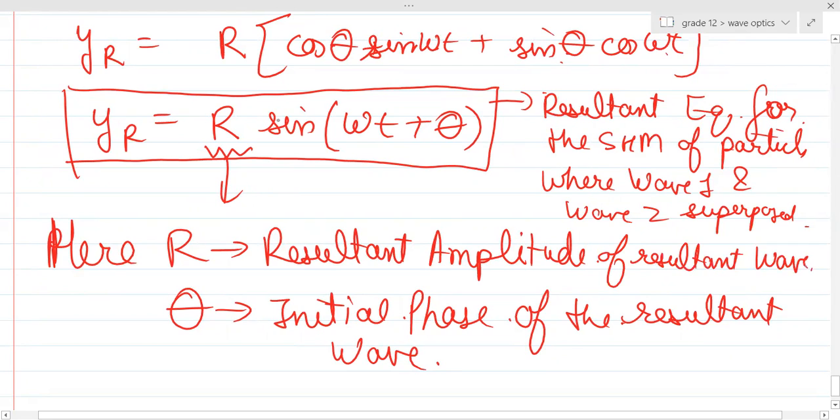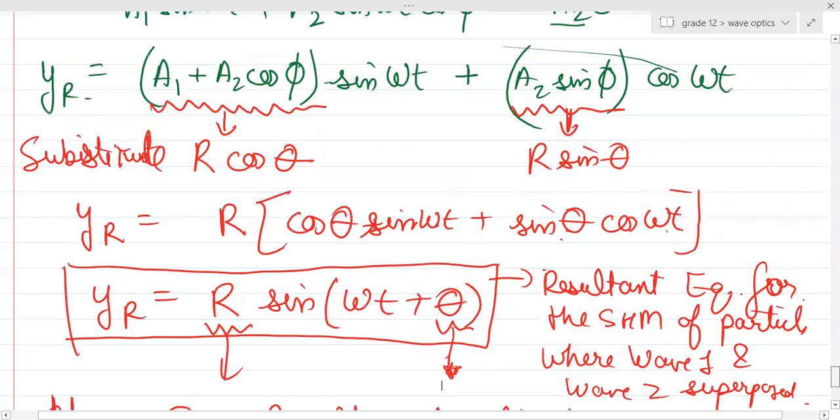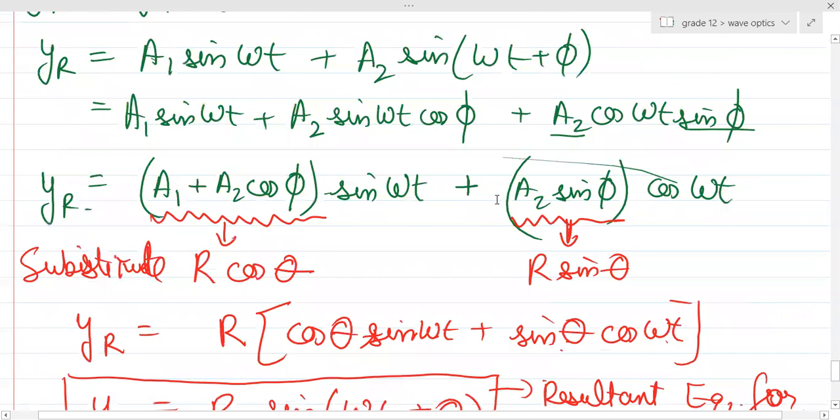R और theta समझ में आया? क्या है? R and theta is basically what? Initial phase and the resultant amplitude of the resultant wave. Is it clear, guys? So from here we get what is R and we get what is theta. So by this special kind of trigonometric substitution, we solve this.